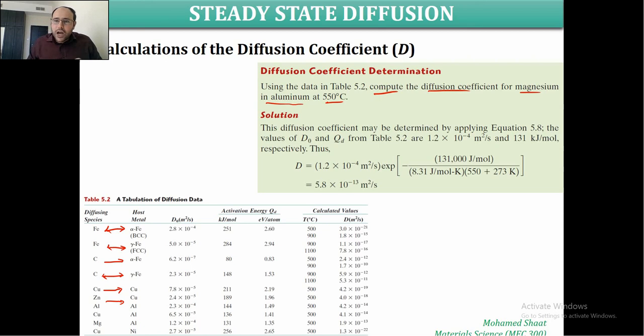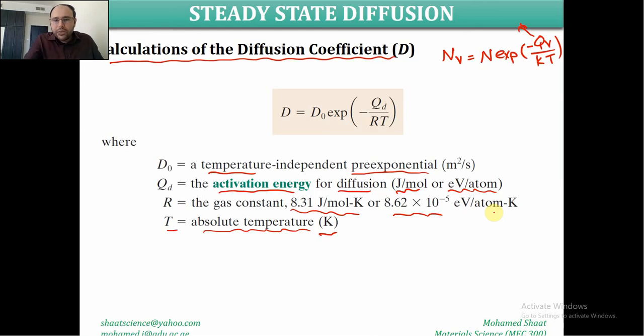In this case, we have magnesium, Mg, migrating in aluminum. So this is the D0 value that we needed here. It is 1.2 times 10 to the power negative 4. So we got D0 from the table, 1.2 times 10 to the power negative 4, in meter square per second. Make sense? So we got the D0.